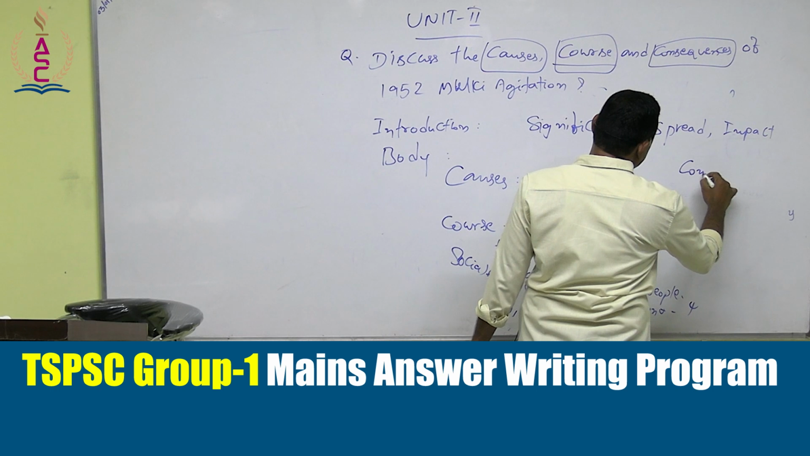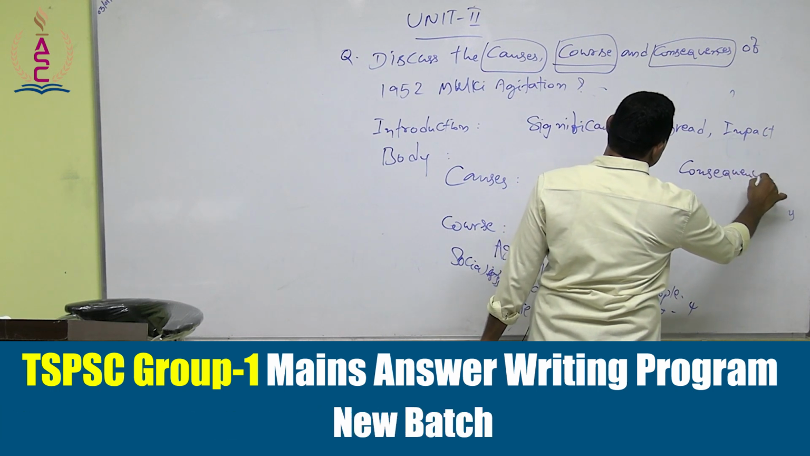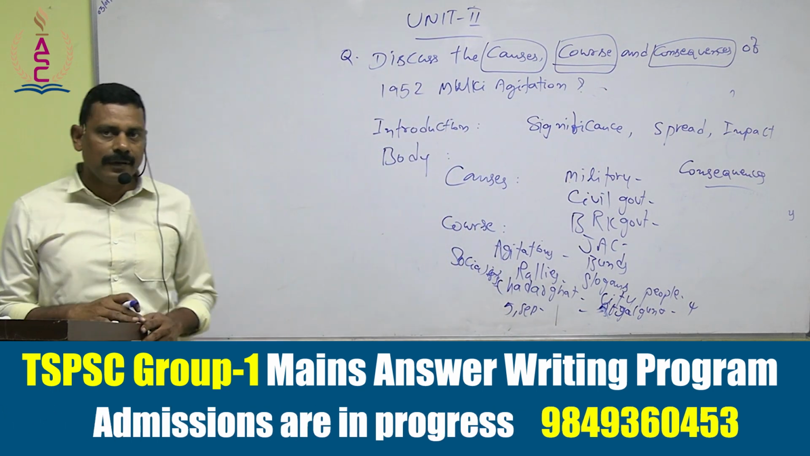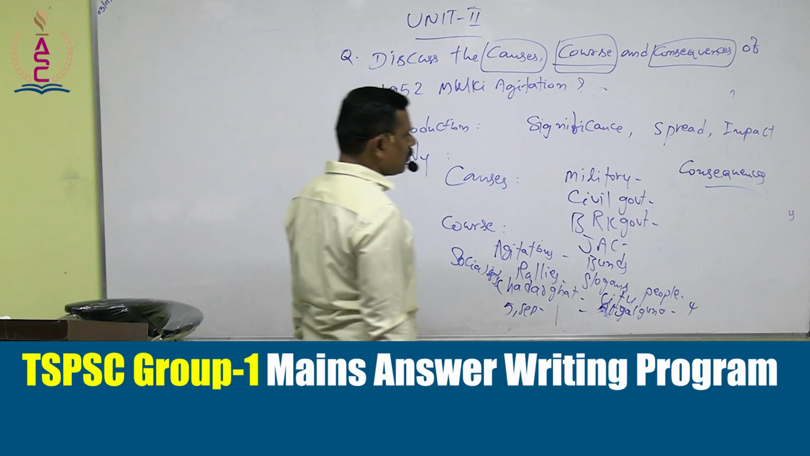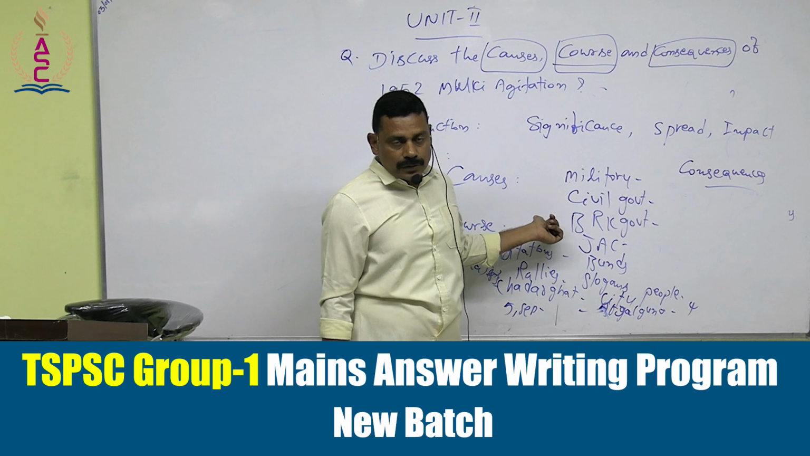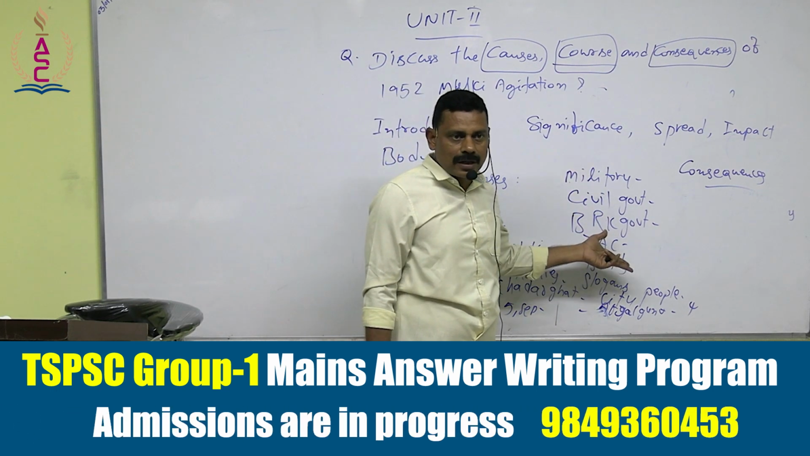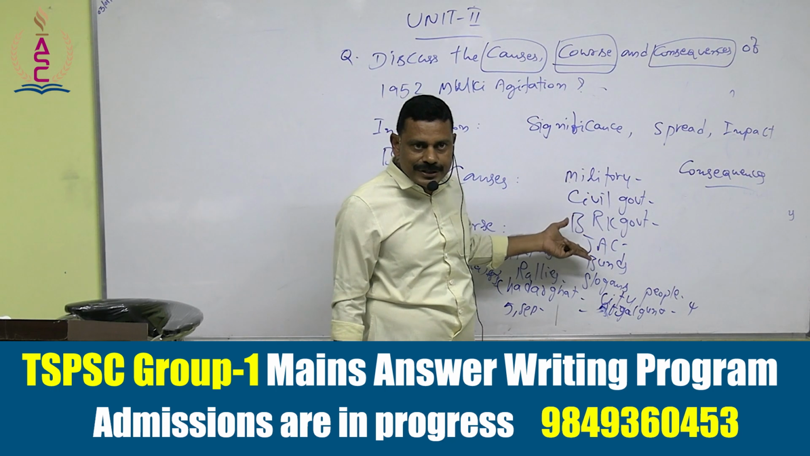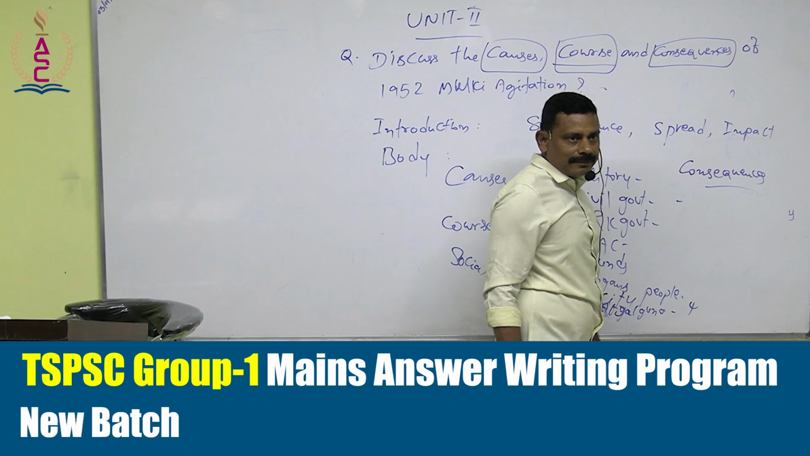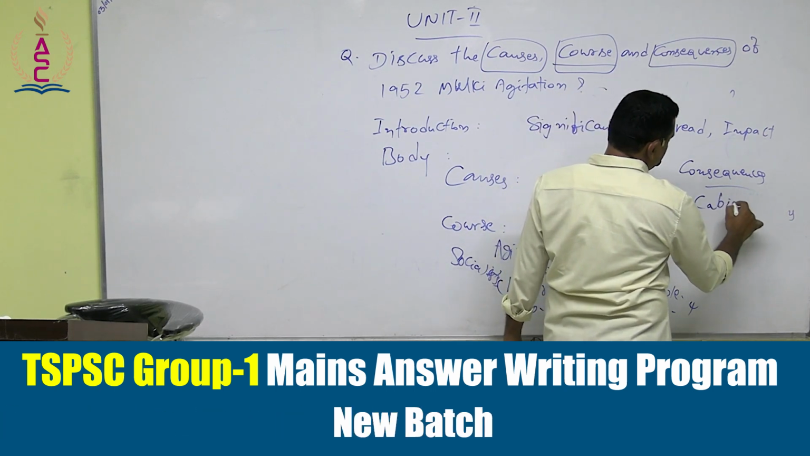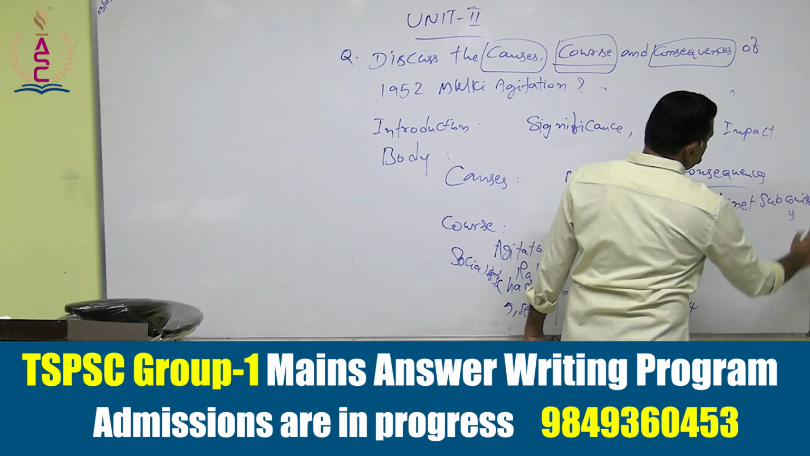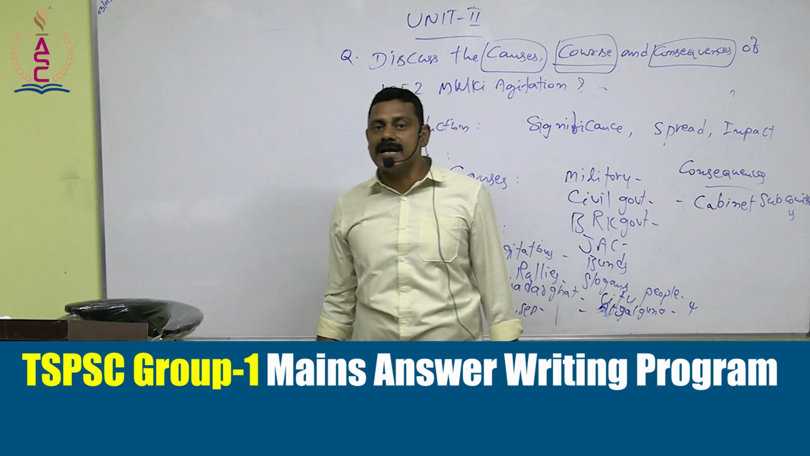Now, the consequences. What were the consequences of the Mulki agitation? As part of the consequences, what do you need to write? You have to write about the sacrifices made by the students. Many students lost their lives and many got injured due to the agitation, and following that the government constituted a cabinet subcommittee. This subcommittee was constituted as per the demands of the students.